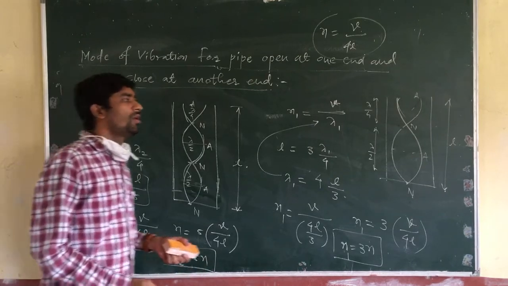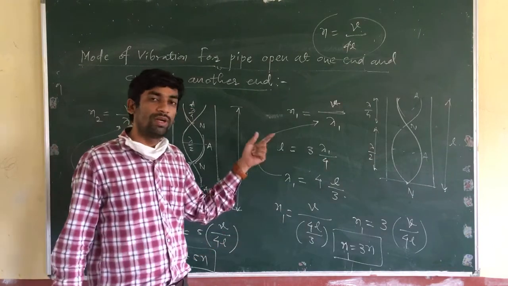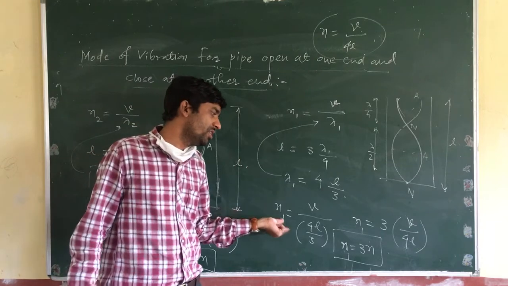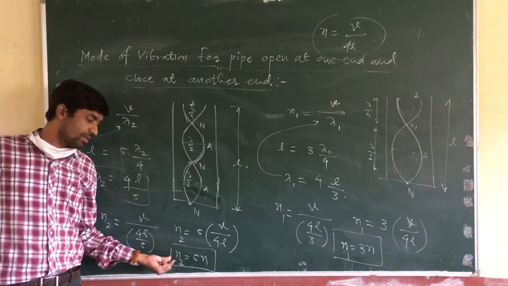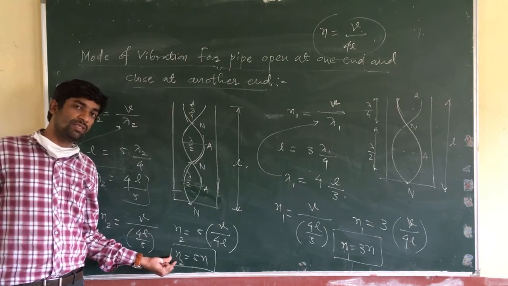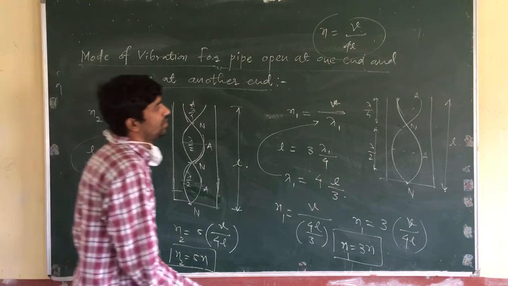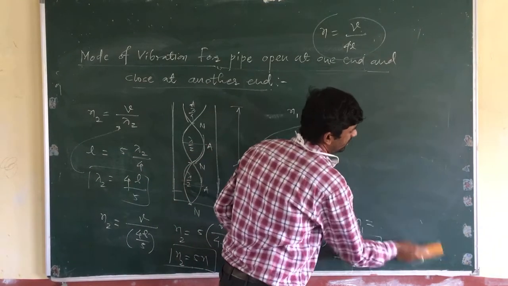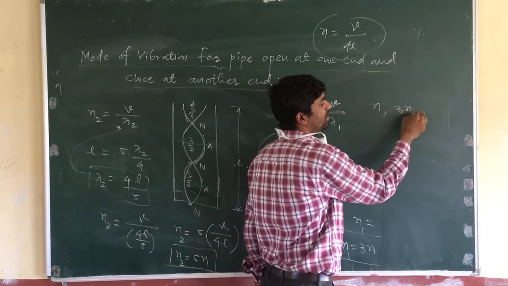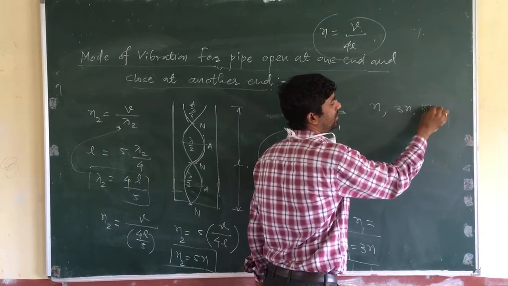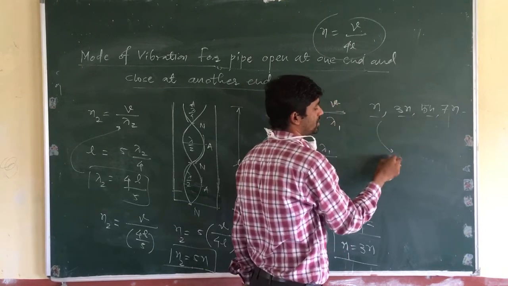So for the fundamental frequency, the frequency is N. For the first mode of vibration, the frequency is 3 times the fundamental frequency. For the next mode of vibration, N2, the frequency is 5 times the fundamental frequency. So there is a production of frequencies N, 3N, 5N, and next will be 7N. This is known as odd harmonics.